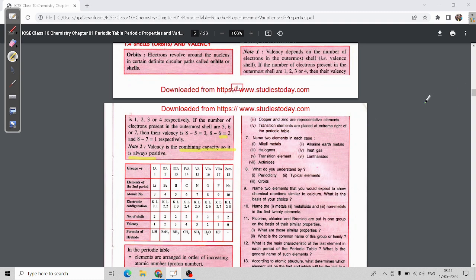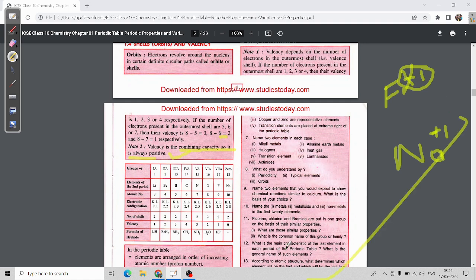Now you will say, sir, valency is a combining capacity, we understand, but first you told that fluorine is having -1 charge and Na is having +1 charge. Then you are telling that this is also valency and it is a minus, and here you are telling that it is always positive. But we don't have to count this charge.